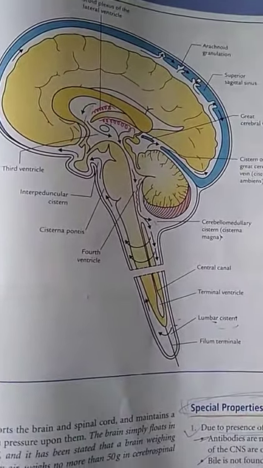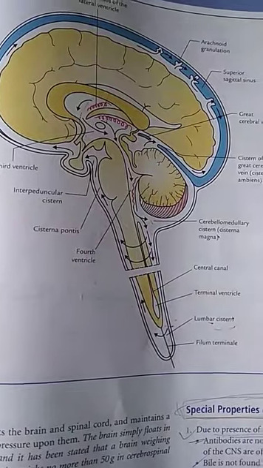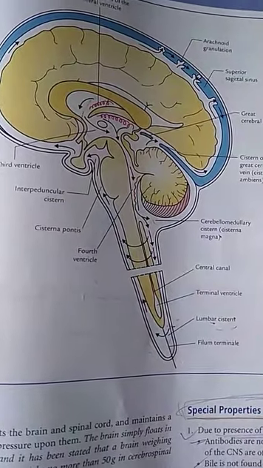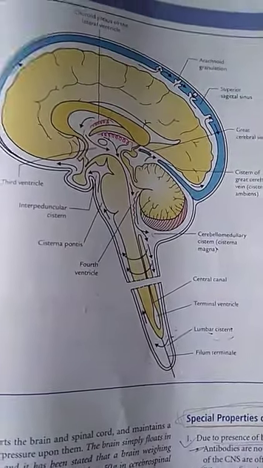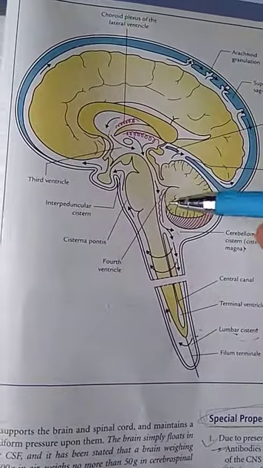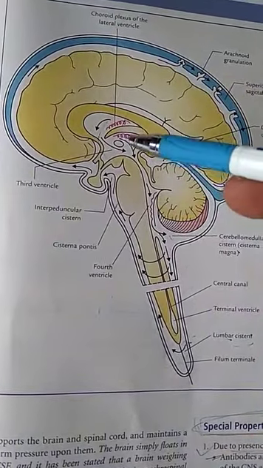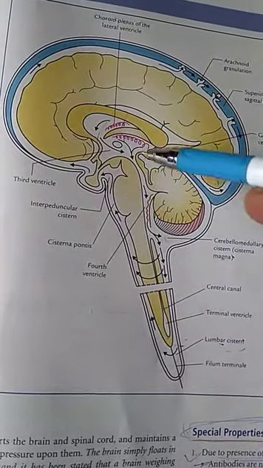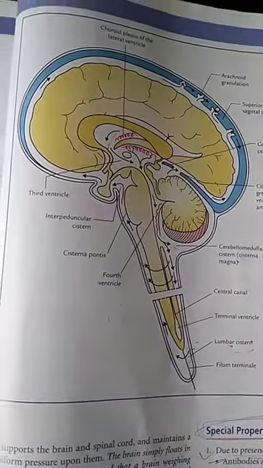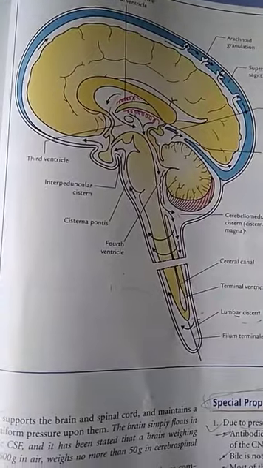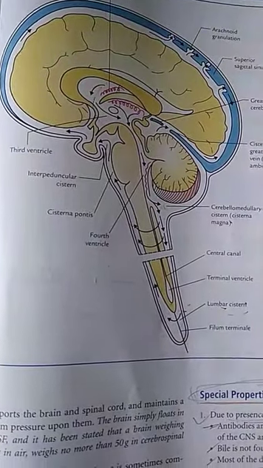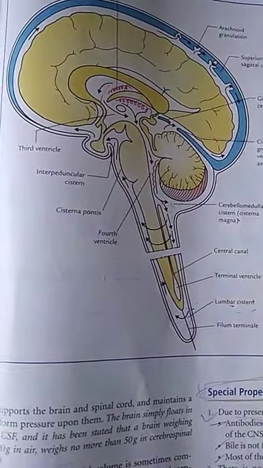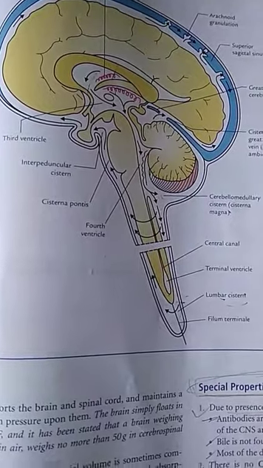The most common cause of hydrocephalus is blockage at any site in the pathway of the circulation of CSF. Apart from this, there could be excessive production of CSF or decreased absorption of CSF.